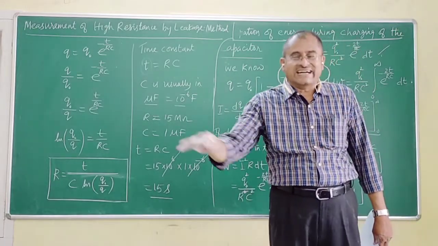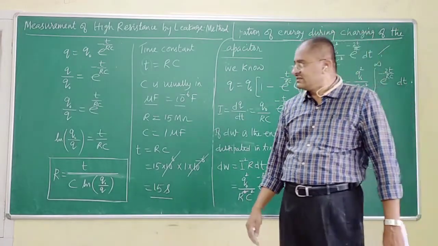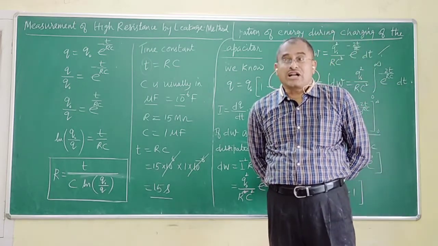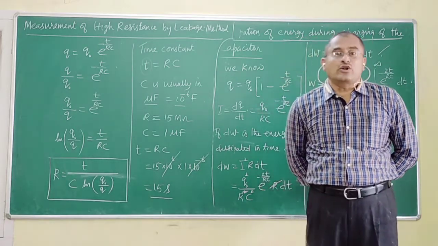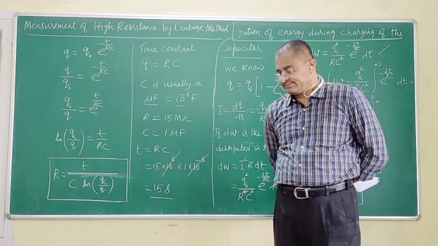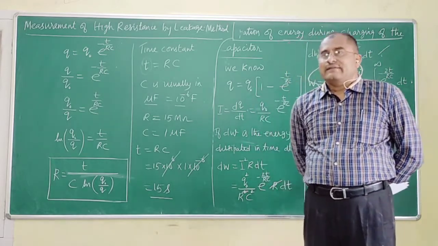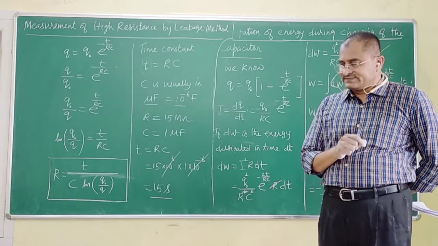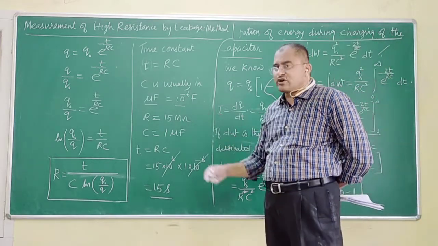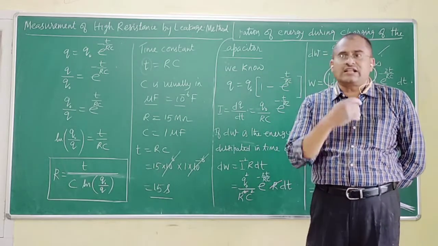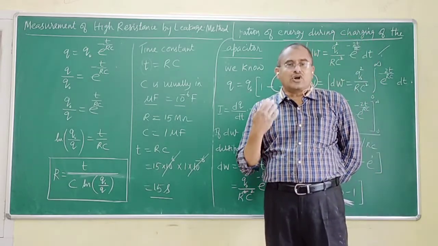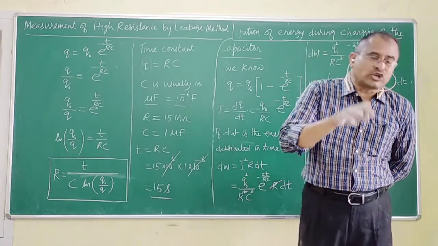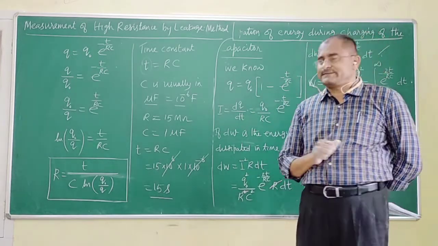which makes it clear that using this expression I will not be able to measure any low resistance, because if low resistance has to be measured, the value of time constant will be so small that I will not be able to measure what is the charge left over after discharge.